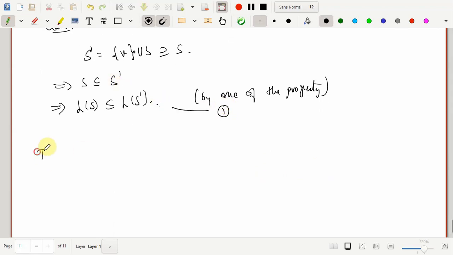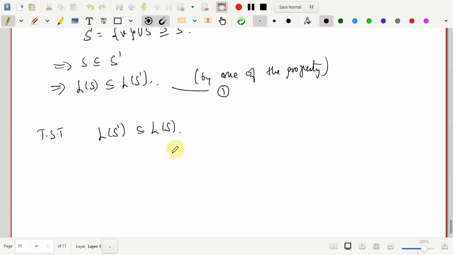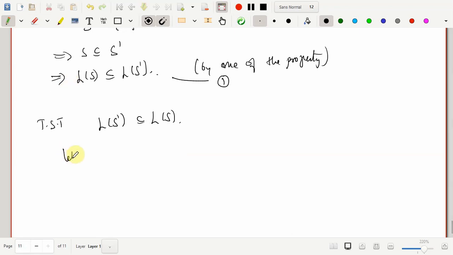Now I need to show that the linear span of S prime is contained in the linear span of S. This is quite interesting. So let me start with an element belonging to the linear span of S prime. Fine.